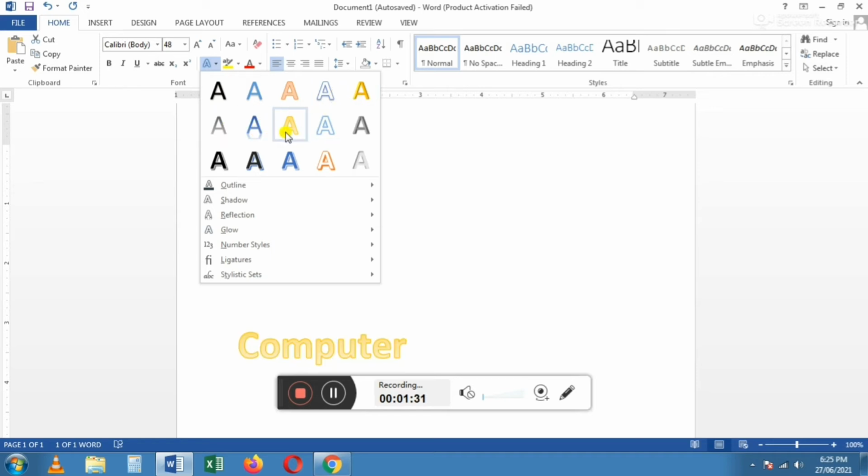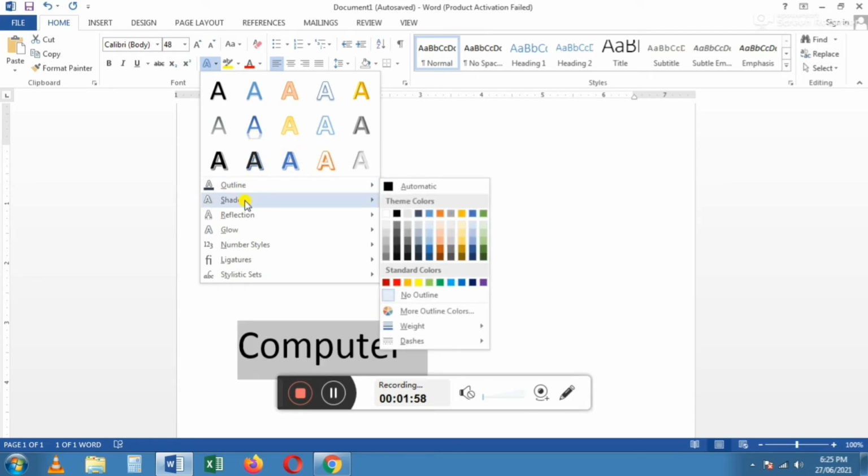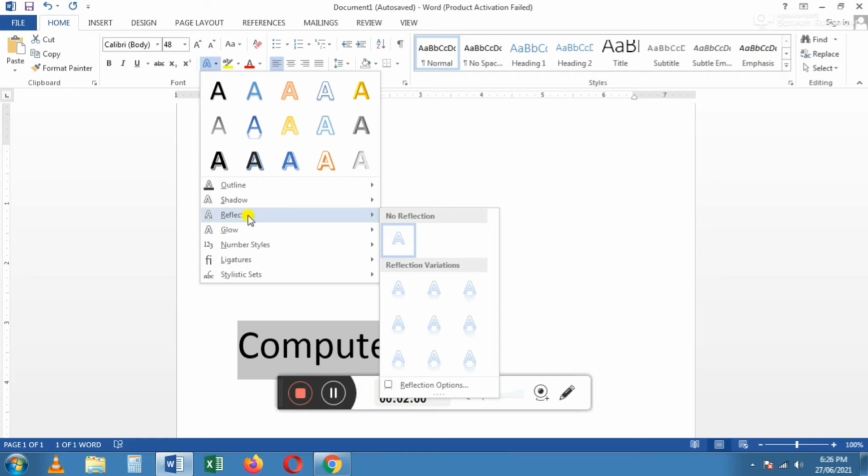I am moving the mouse pointer, and the selected text will be changed like this. Four main options are there: outline, shadow, reflection and glow.